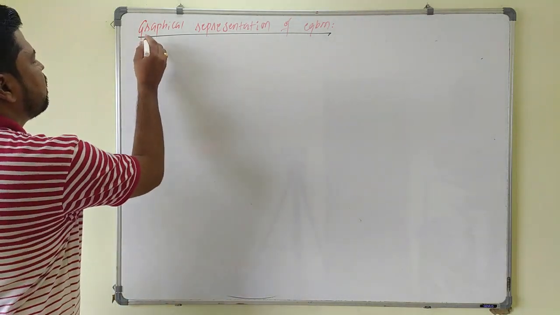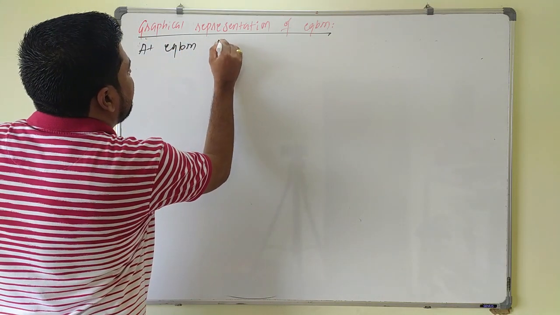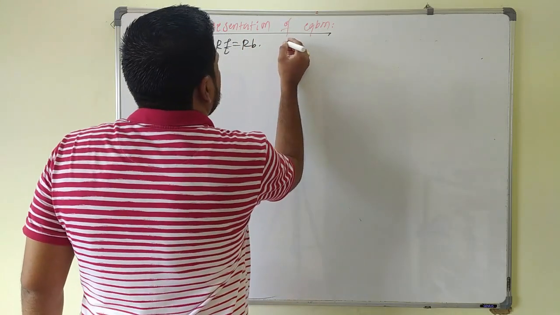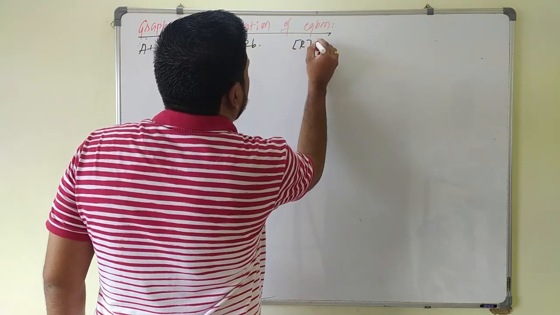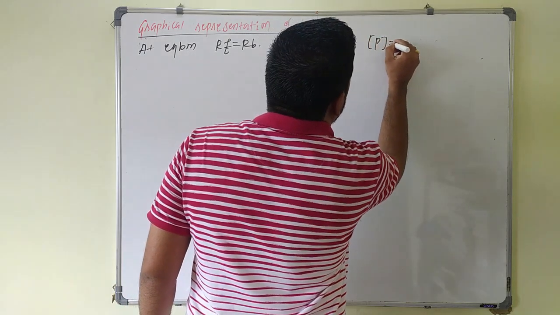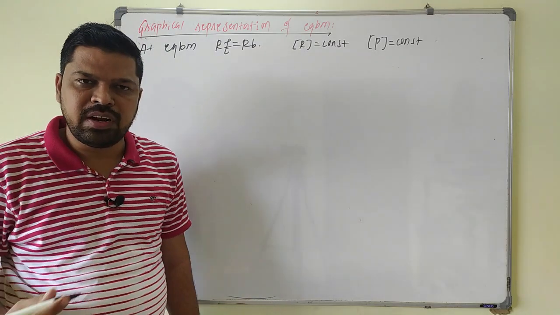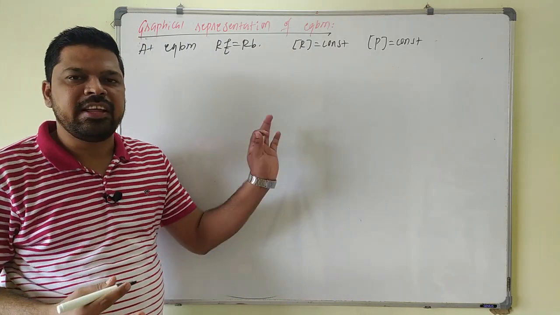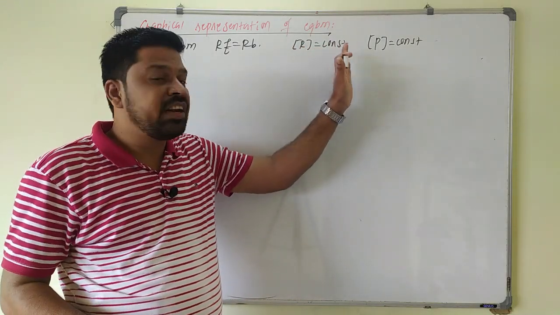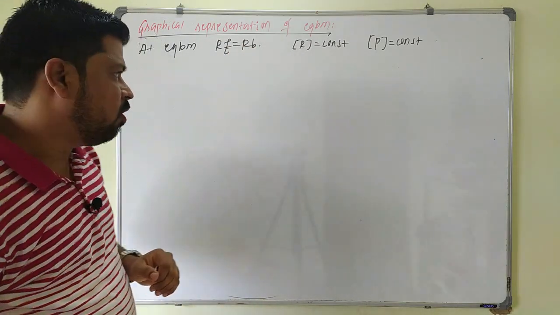So already we know that at equilibrium, rate forward will be equal to rate backward, and at equilibrium the molar concentration of reactant becomes constant, and the molar concentration of product also becomes constant. That is, there is no change in the concentration of reactant and product with time at the equilibrium point. So you have to take care of these 2 points: at equilibrium, concentration is constant and rates become equal. These 2 points are used to draw the graph here.